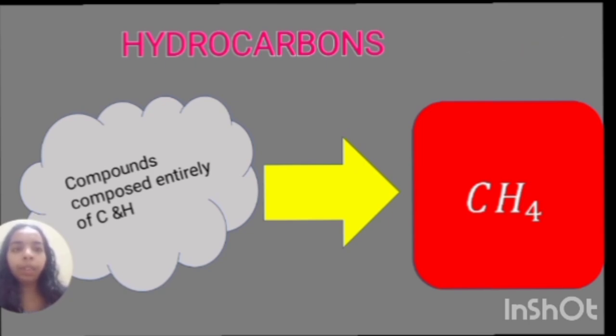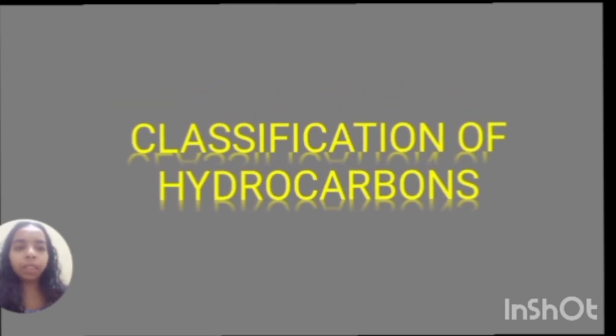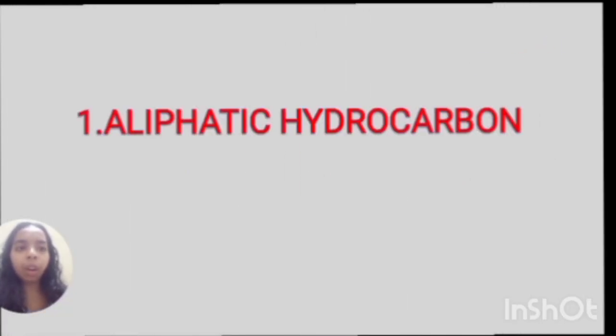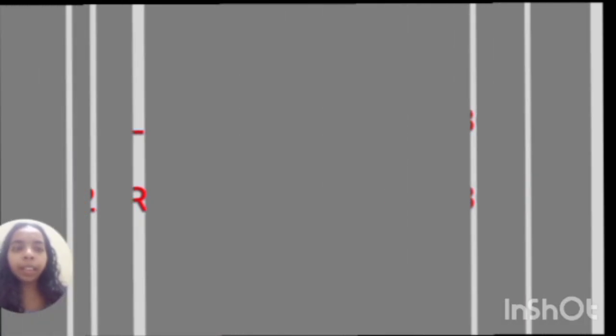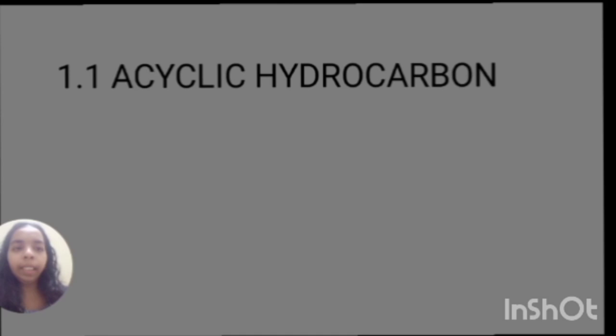Next, we will see the classification of hydrocarbons. The hydrocarbons are classified into mainly two types. The first one is aliphatic hydrocarbon and the second one is aromatic hydrocarbon. The aliphatic hydrocarbons are further classified into acyclic hydrocarbon and cyclic hydrocarbon. First, we will learn about acyclic hydrocarbon.